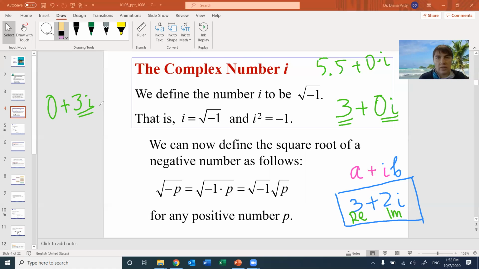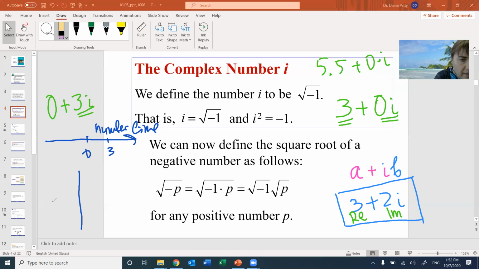There is something you don't really need to know, but it might be helpful. How do you represent the imaginary numbers? Real numbers are on the number line, so the number 3 is somewhere here. But imaginary numbers are actually on the plane. This would be the real part of the number, and this would be the imaginary part, on the y axis.